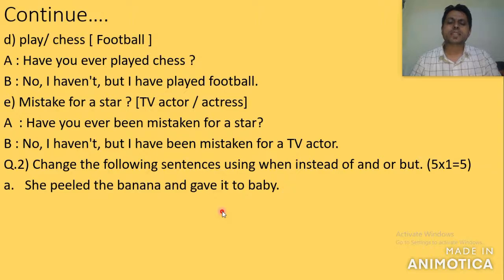Otherwise, if there is a little gap between one event and another, you are supposed to use past perfect tense in the first event and simple past tense in the second event. You might have got it now, okay?